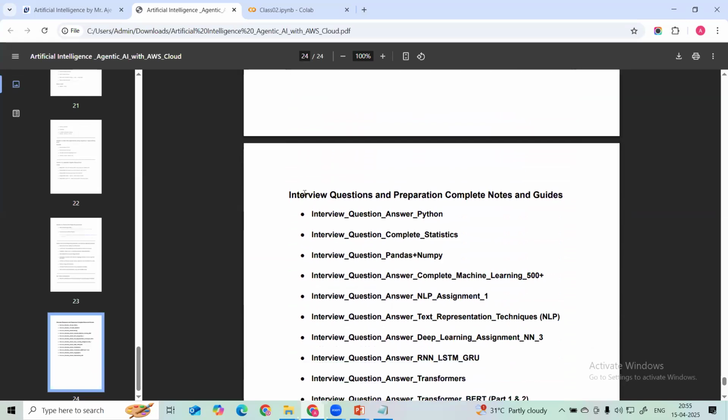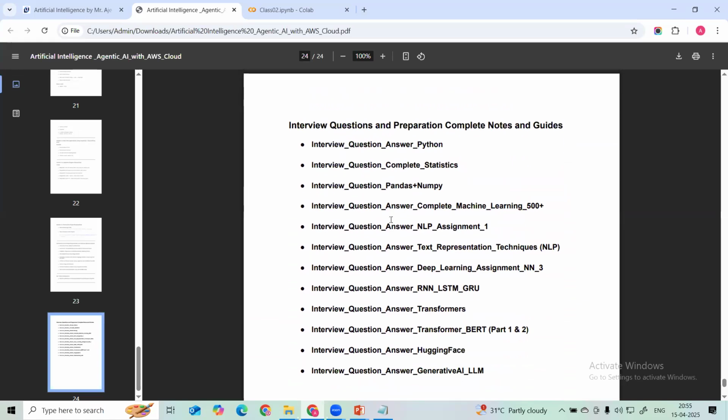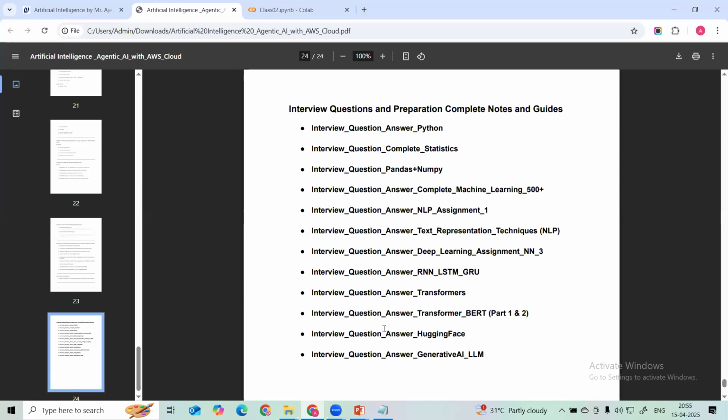Then at the last, I will provide interview questions for your interview preparation. This interview guidance will cover Python interview questions, statistics interview questions, then NumPy, pandas, and likewise machine learning, NLP, deep learning. Then we are going to see Hugging Face and generative AI. These are the different topics we are going to cover, and for each I will provide interview questions so that you can prepare for the possible questions.